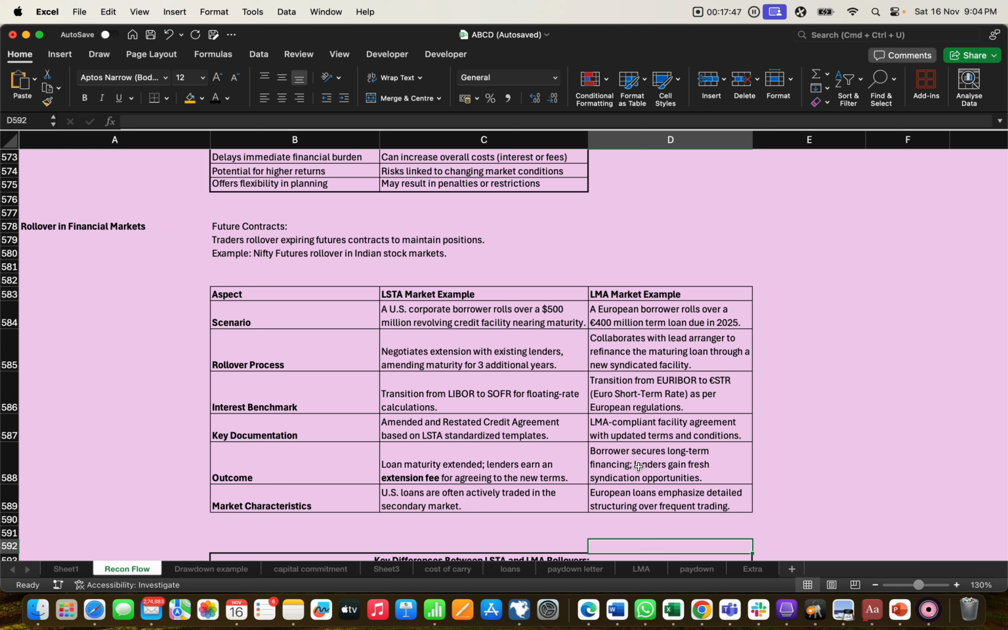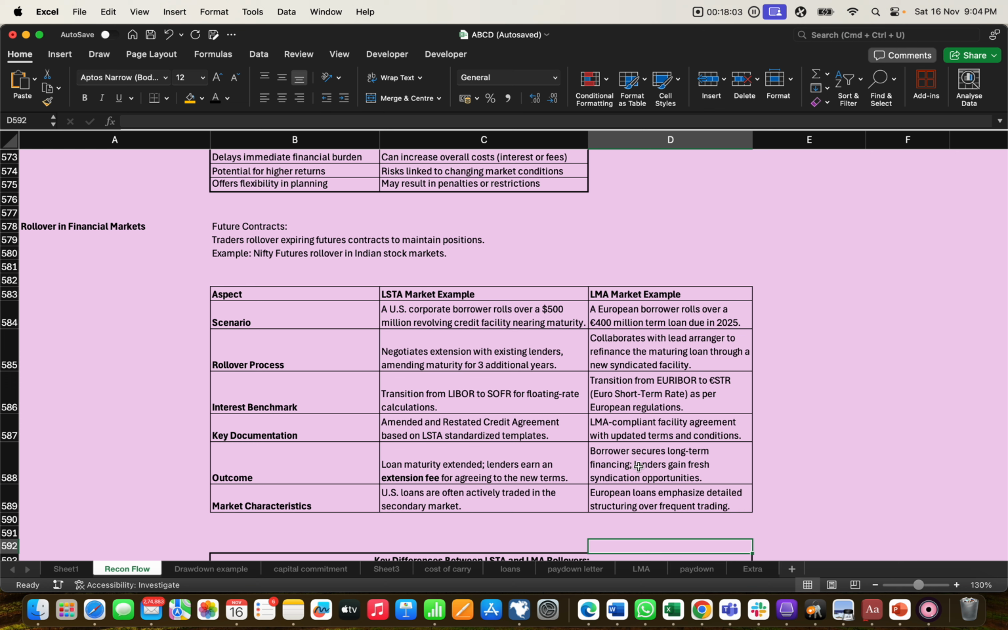The interest benchmark: transition from LIBOR to SOFR, floating rate calculation. Here also the transfer is from LIBOR to SOFR.